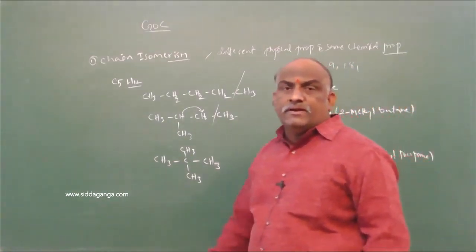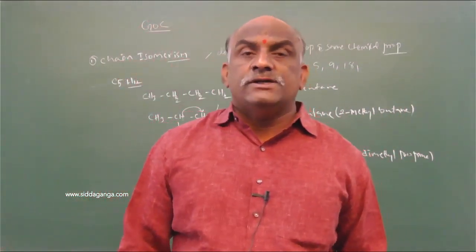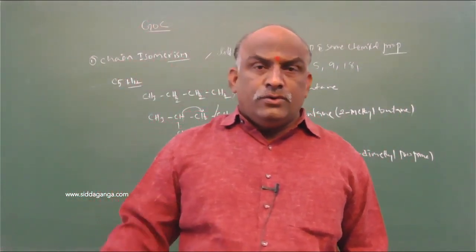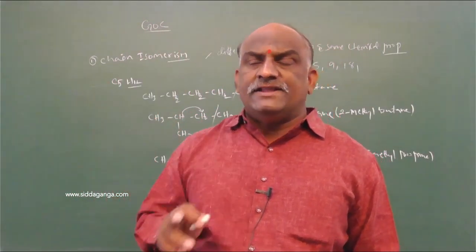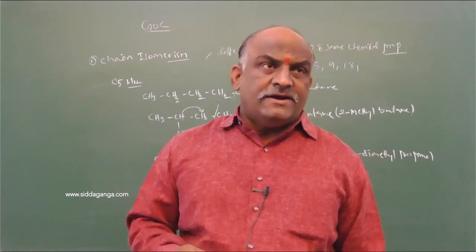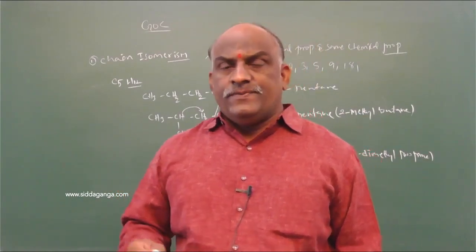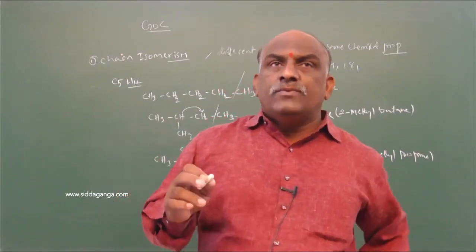Octane is available in 18 types. So we should write the 18 chain isomers which are possible for octane. Going to decane, it is available as nearly 70, I think. Nonane is available as 37 types, and decane is 65. 65 or 66, the figure is not certain. So up to this it is